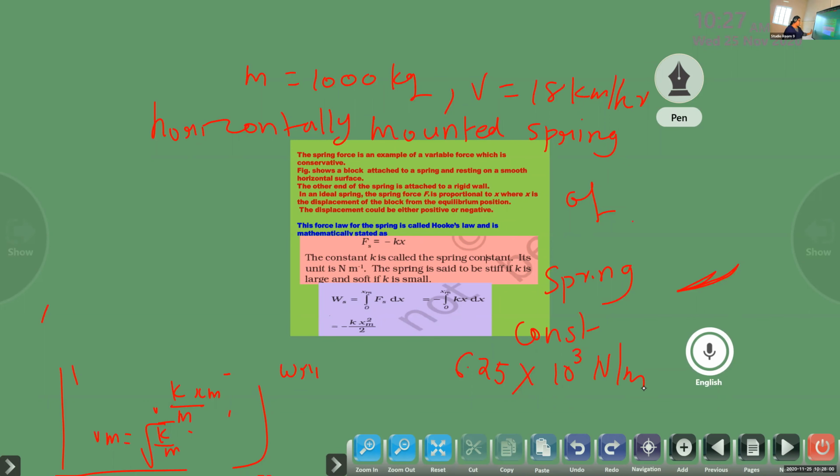What is the maximum compression of the spring?